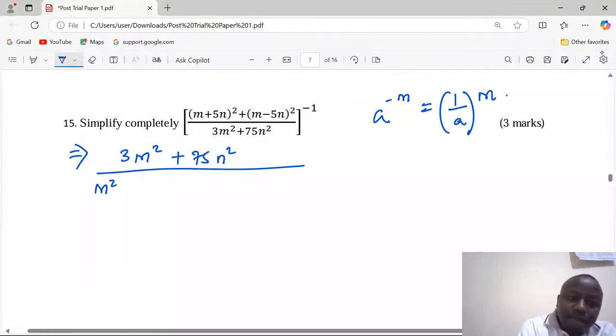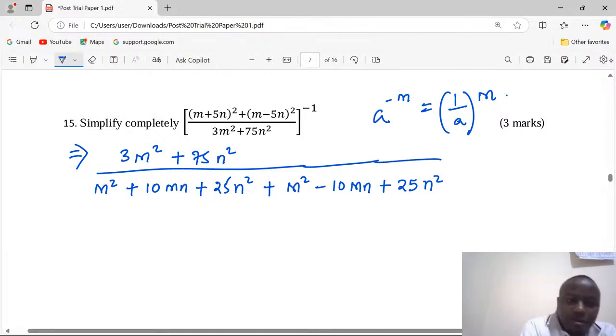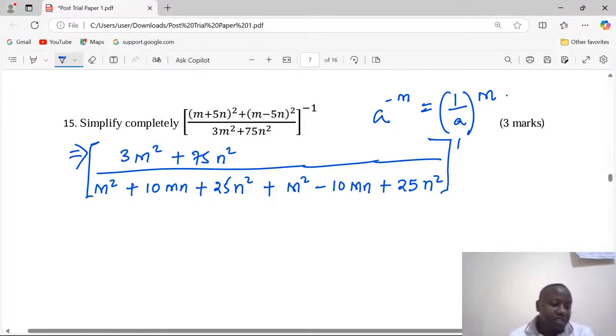M squared plus 10 mn plus 25 n squared plus m squared minus 10 mn plus 25 n squared. That is after the function now. Then everything now becomes power 1. And you know, when anything is raised to power 1, it just remains the way it is. So we have taken the reciprocal of everything, and the power has become positive 1.